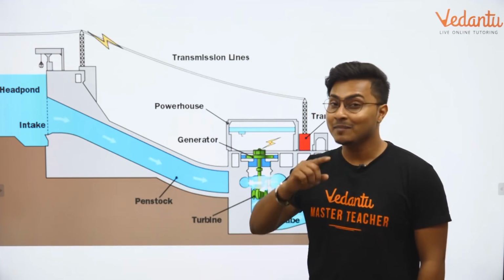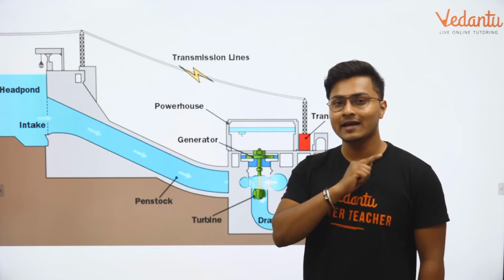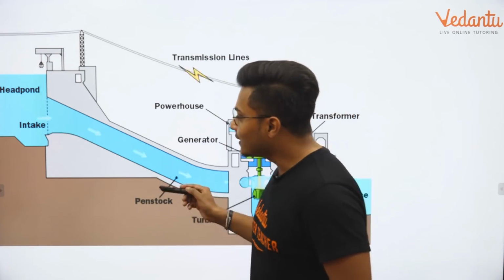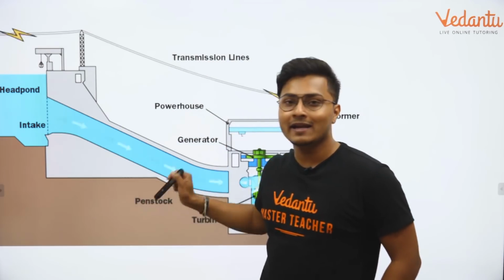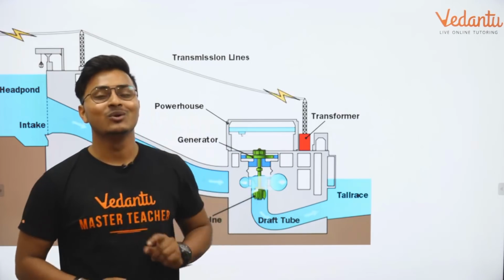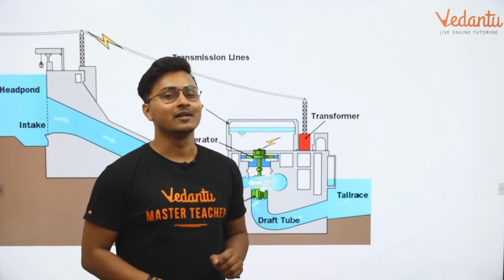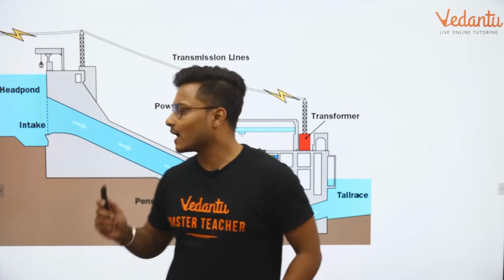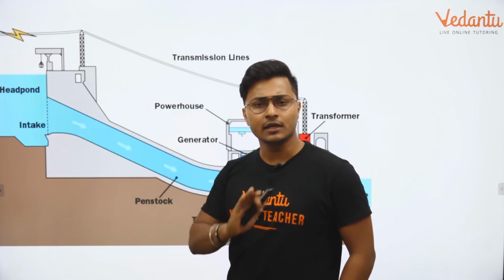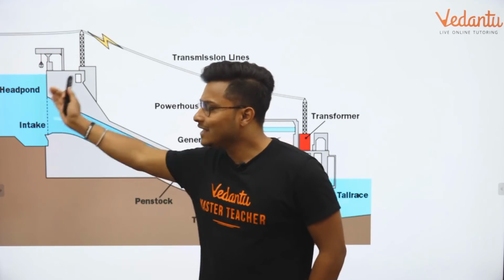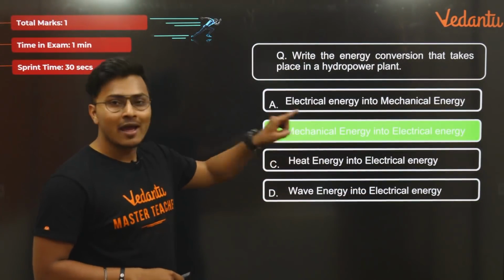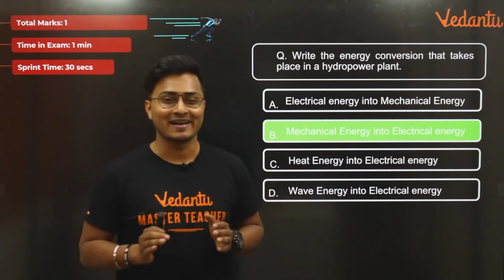Now my dear students, tell me very quickly, in CBSE 9 standard you have studied one very interesting thing. What is the combination of kinetic energy plus potential energy called? Yes, you got it right. It is called mechanical energy. So you can say anything. You can say kinetic energy converts to electrical energy. Correct. Potential energy converts to electrical energy. Correct. Or you can also say the entire mechanical energy of water converts into electrical energy. Hence option B is the correct answer.